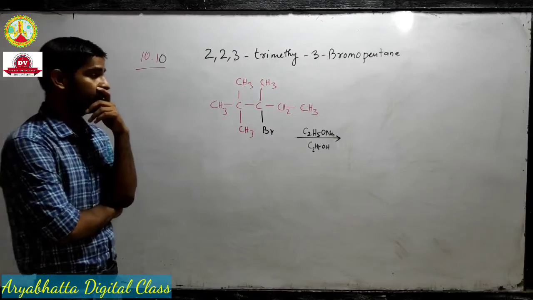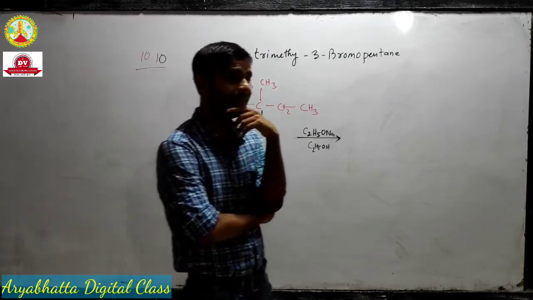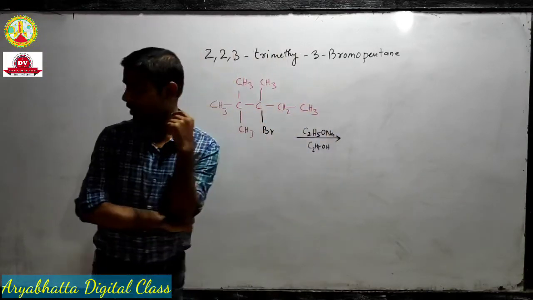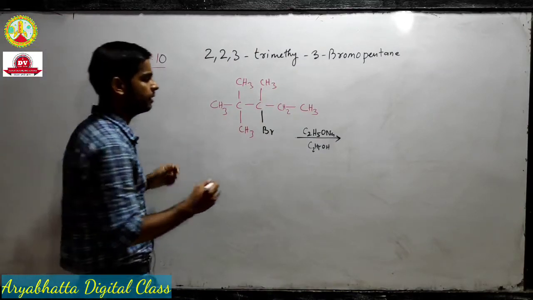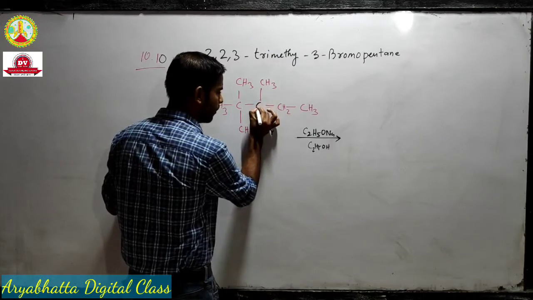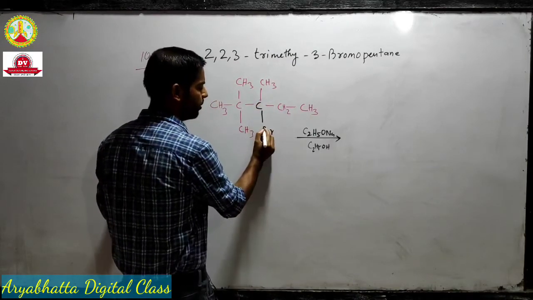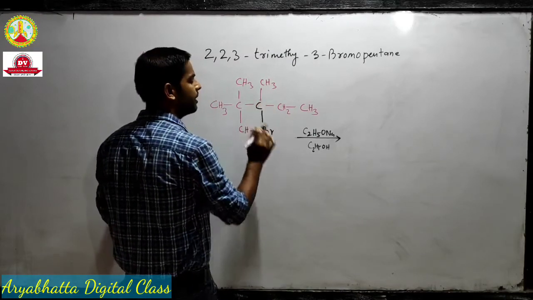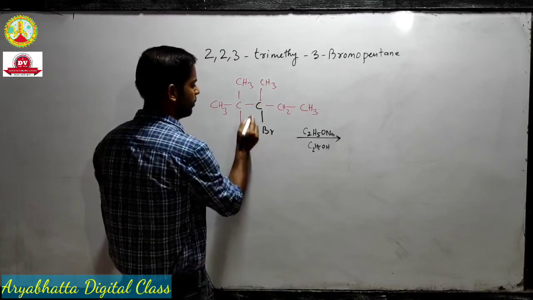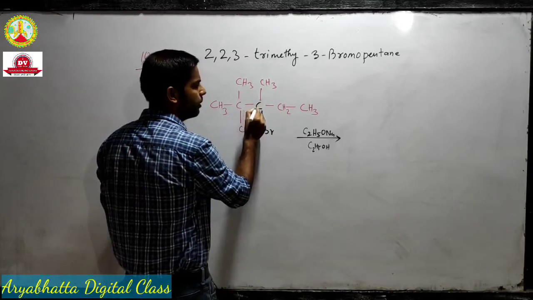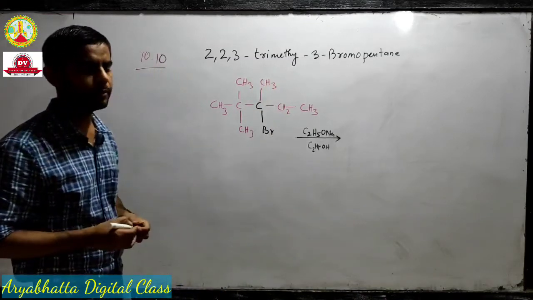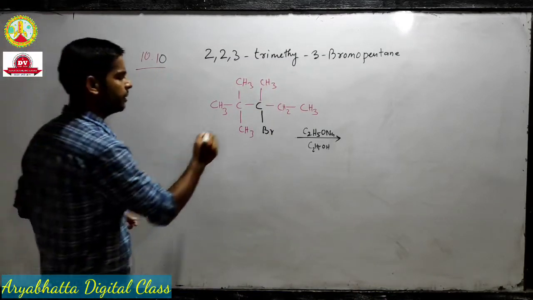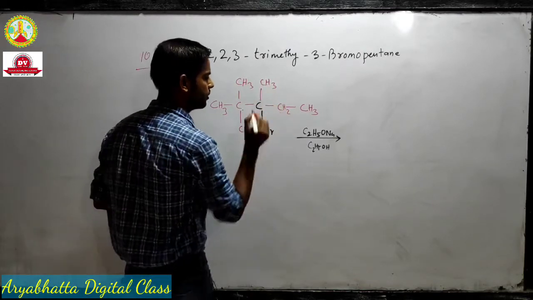Now we have two possibilities over here. Okay, and let's check those probabilities. So this carbon to which bromine is attached, this carbon is attached to three different beta carbons. This is the beta carbon, this is the beta carbon, and this carbon is also a beta carbon.